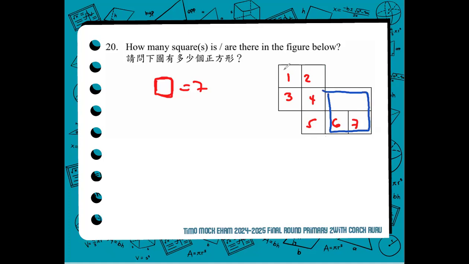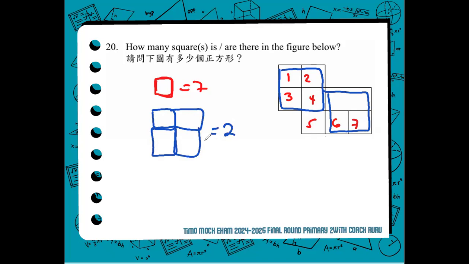And 2. So there are 2. And for number 20, is it final that we can only see 9? Yes, you can only see 9 squares. For number 20, the correct answer is 9. There are 9 squares in the figure.